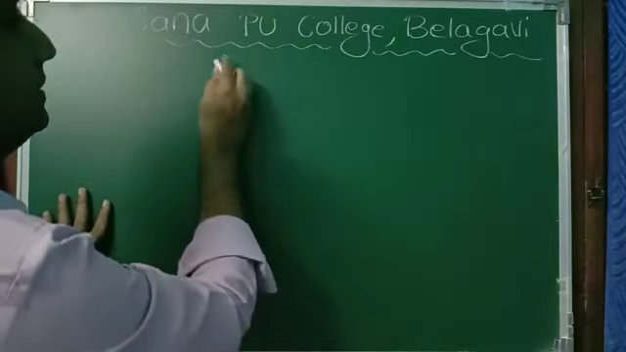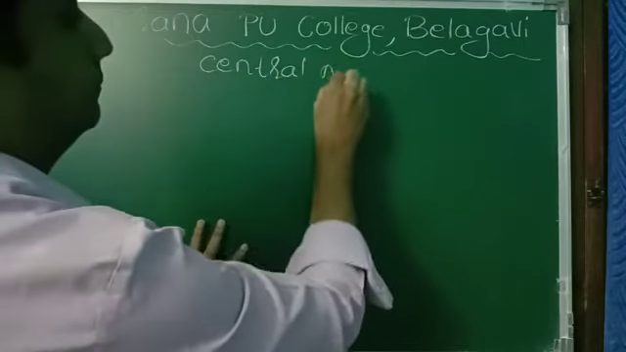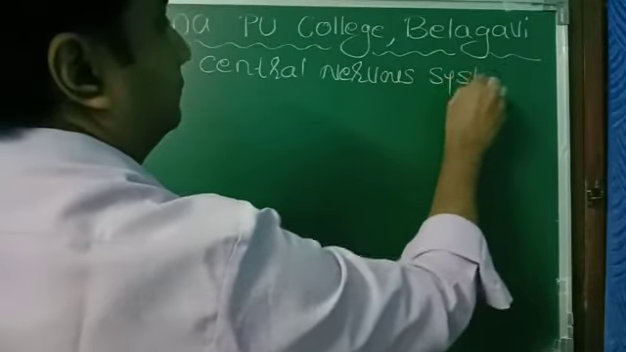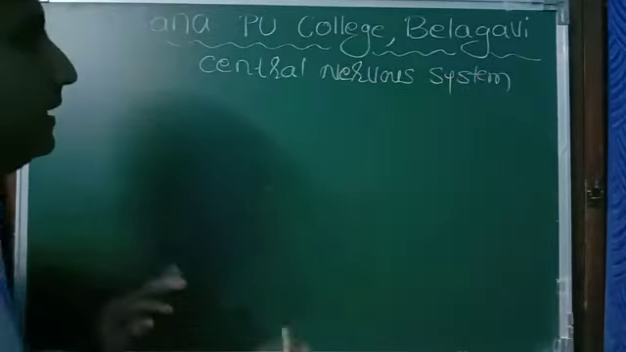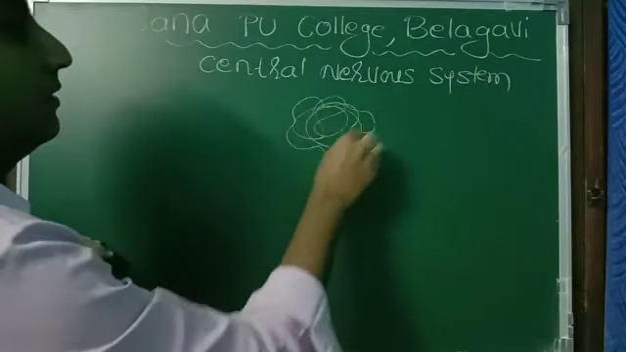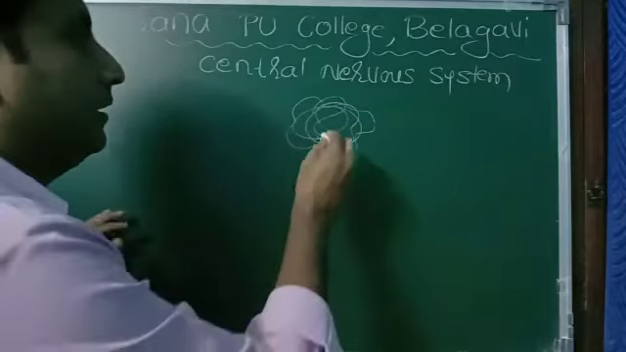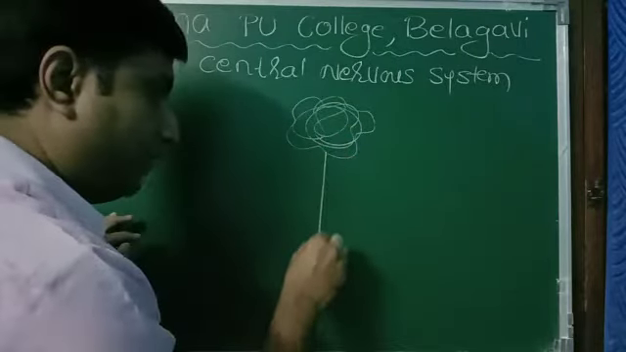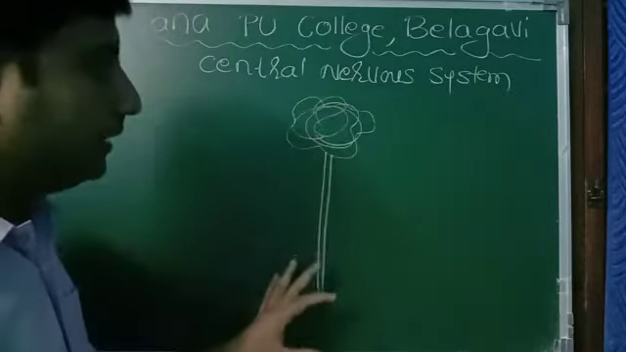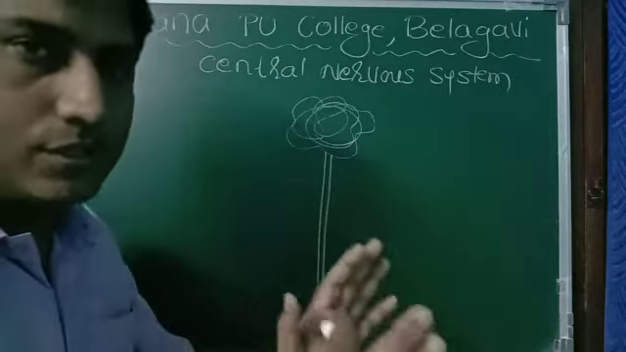Now, the central nervous system. See, the brain is present inside our head, protected in the skull, and from there the spinal cord runs into our vertebral column. Brain and spinal cord, this is brain, this is spinal cord, together called our central nervous system.